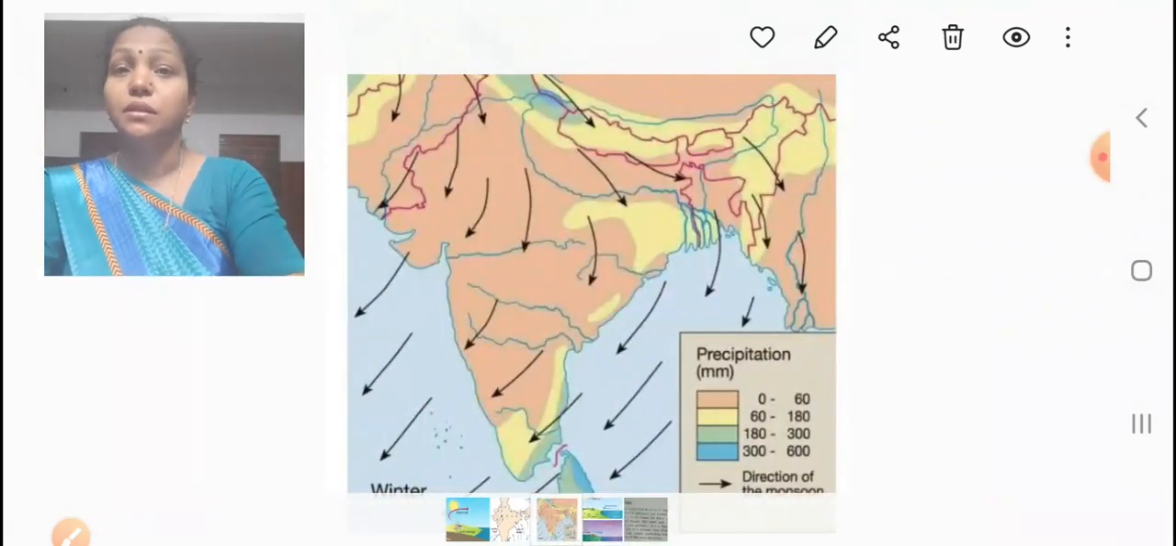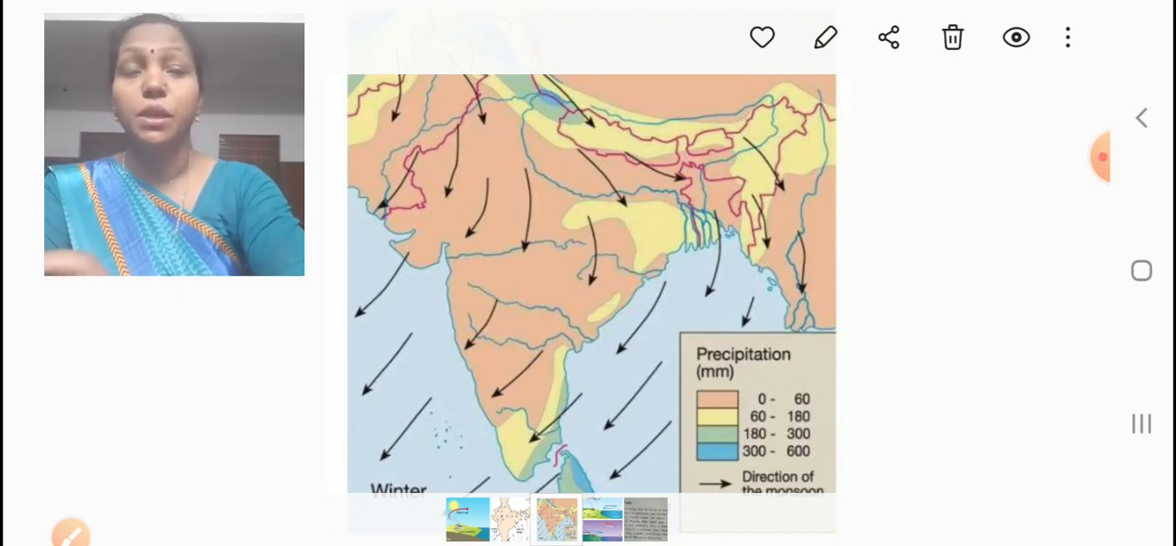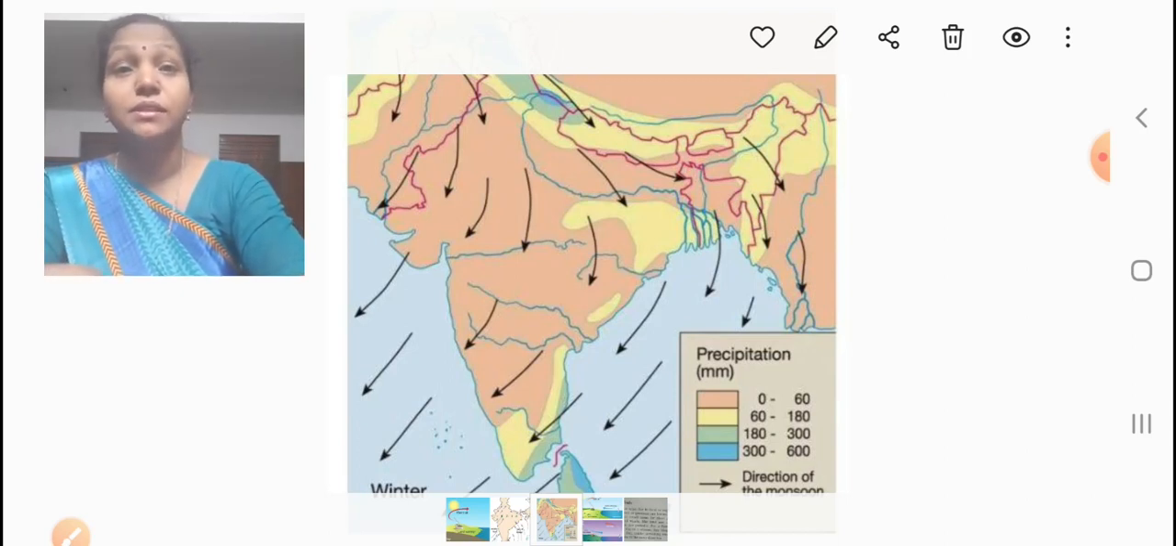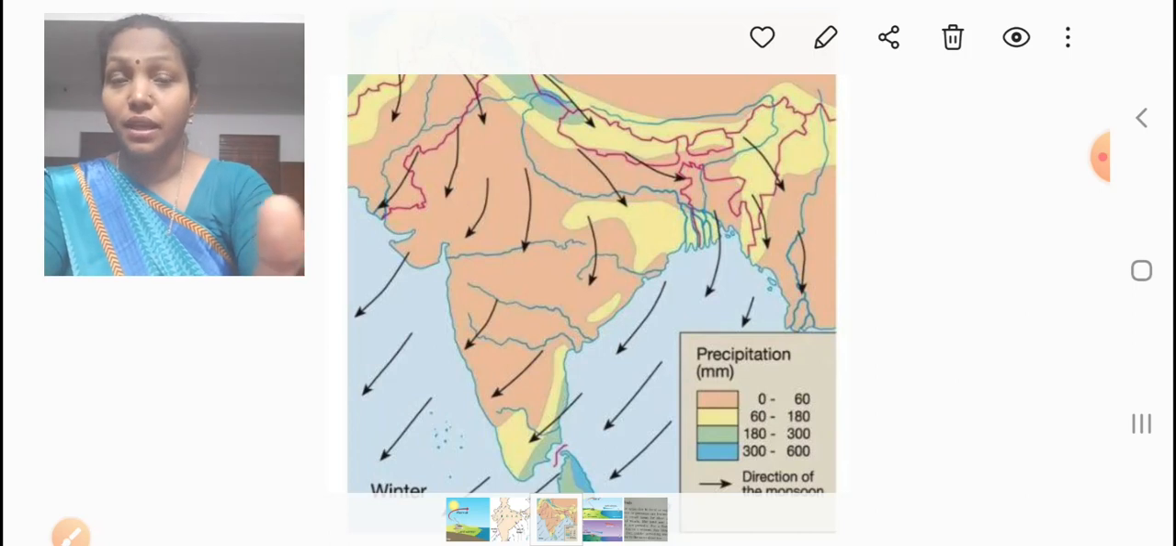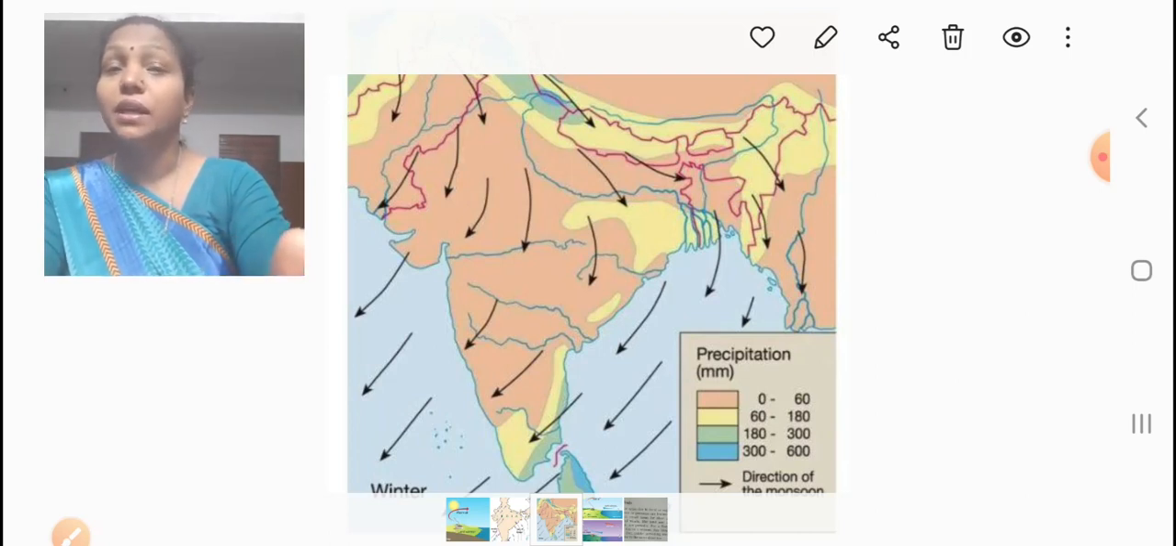Then students, we are going to study the monsoon winds. The word monsoon originated from an Arabic word, Mausim, which means seasons. The monsoon winds are seasonal. They blow in a particular season and they come back when the season is changed. So there is advancing monsoon and retreating monsoon.